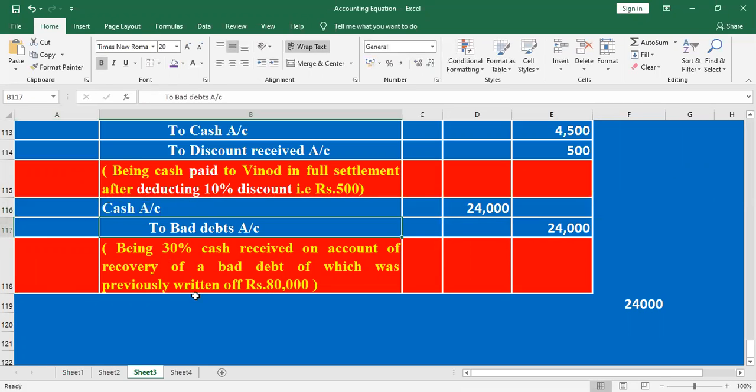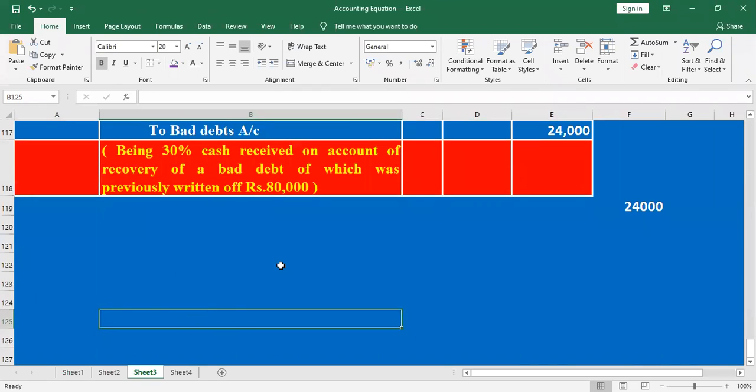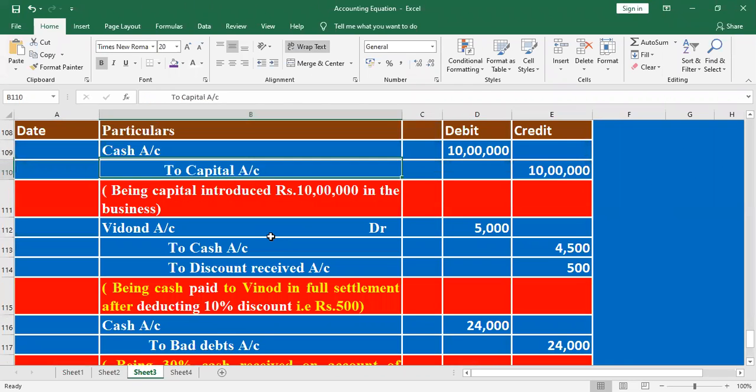Student, any doubt here? Sir, can I explain the second transaction? Second transaction. Listen here. Second one, right? Being cash paid to Vinod.